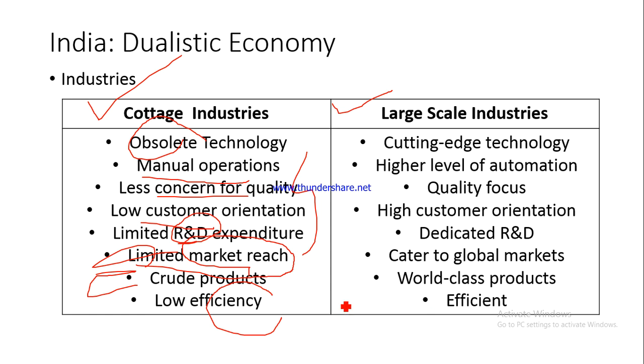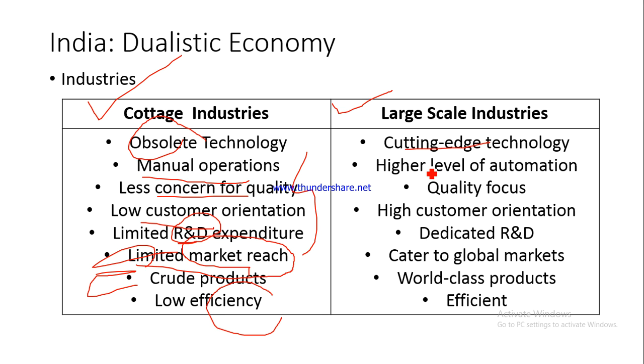Fine. On the other hand, we have large scale industries, and most of the large scale industries in India, in fact all of them, are using, if not cutting edge technology, at least advanced technology. They are using modern technology, but the best of them are using cutting edge technology. For example, you know about Reliance Petrochemicals. They use the best of the technology that is available in the market. You talk about Maruti Suzuki India Limited, best of the technology available in the market, and that is the reason why Maruti Suzuki is the market leader in India.